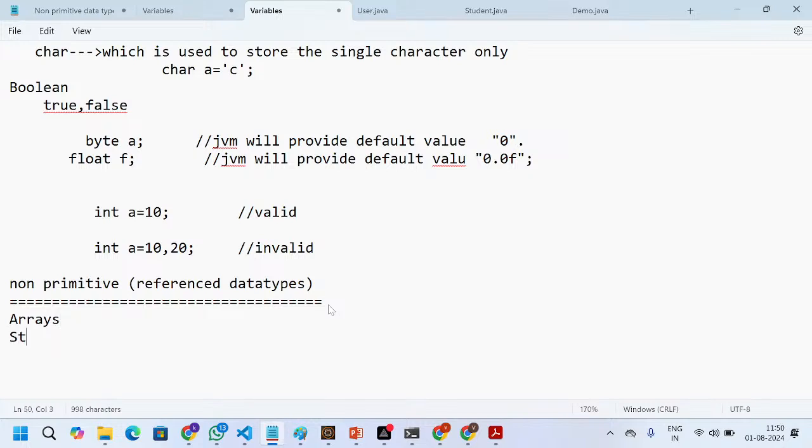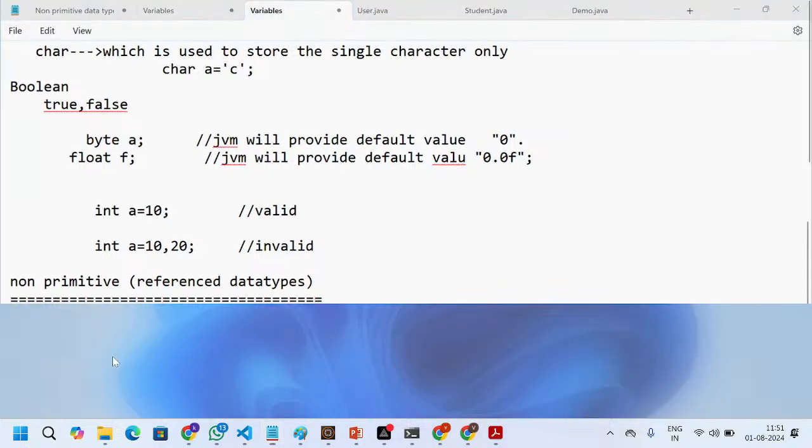In the same way, strings can also hold multiple values. Third, class can also hold multiple values. And next we have collection, which can also hold multiple values. So we are unable to store multiple values using primitive data types, and due to that reason we have the reference data types. Here we can store multiple values.